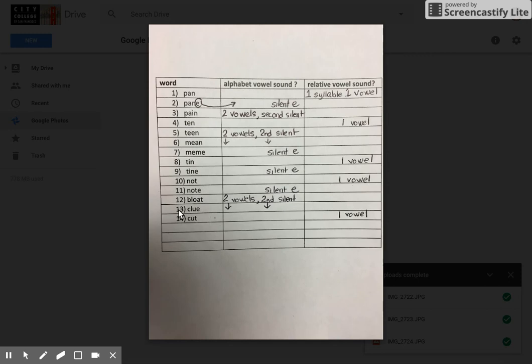Number 13, what do you think about this? Clue. Number 14, one vowel sound, cut. Relative vowel sound. Number 13, I forgot to say, you see two vowels. Second one is silent, so we do the alphabet vowel sound, clue.